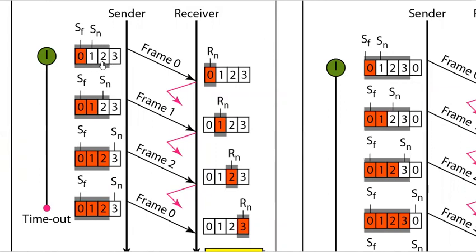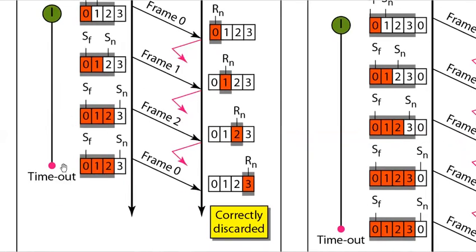Window size here is 3, which means it can send frame 0, frame 1, frame 2. And once it has sent frames 0, 1 and 2, and all the 3 acknowledgements are lost, the frame 0 timer expires, so there is a timeout, and frame 0 is sent again.